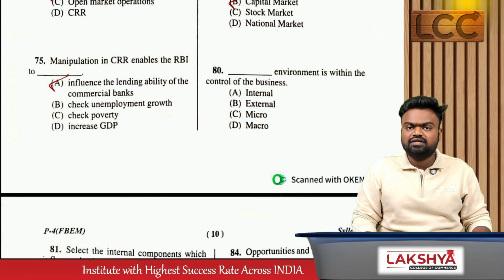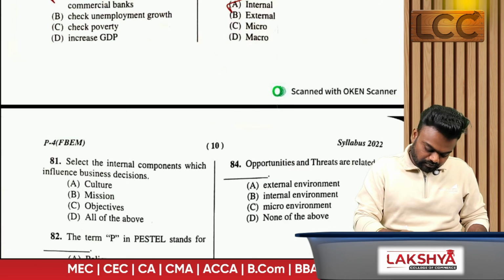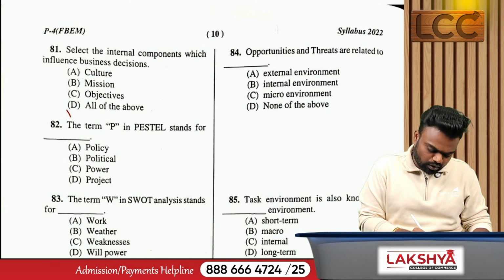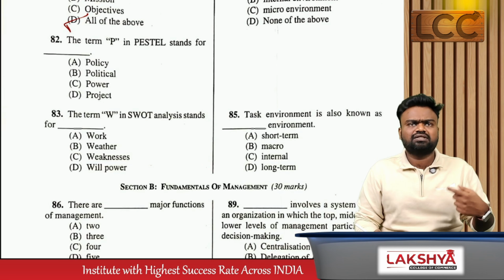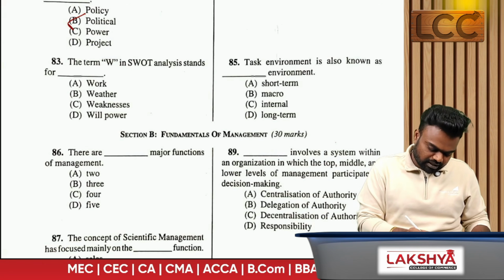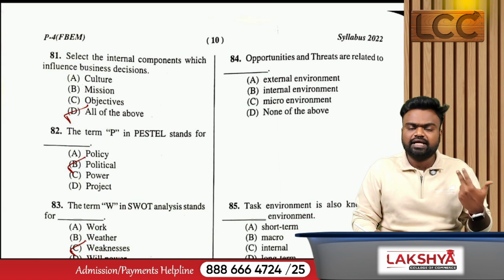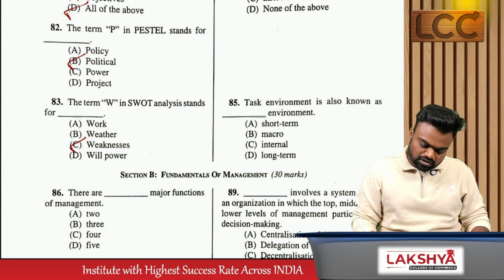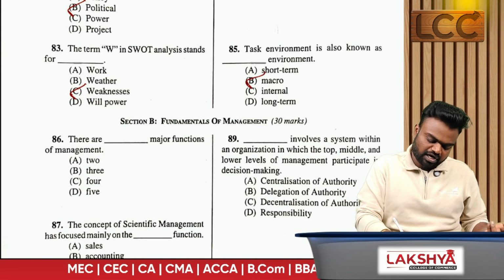Dash environment is within the control of the business. Internal or external? Internal. Select the internal components which influence business decisions. All of the above. The term P in PESTIL: political, environmental, economical, social, technological, and legal. P stands for political. The term W in SWOT, weakness. Next, opportunities and threats. Internal environment, external environment. They are external environment. Task environment is also known as dash environment. Task environment is also known as macro environment.